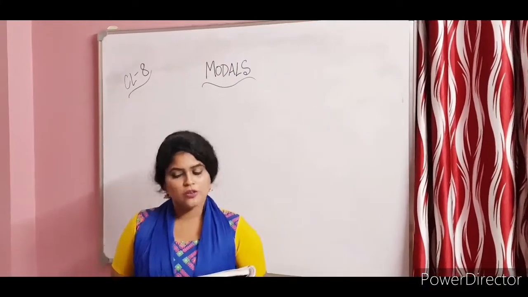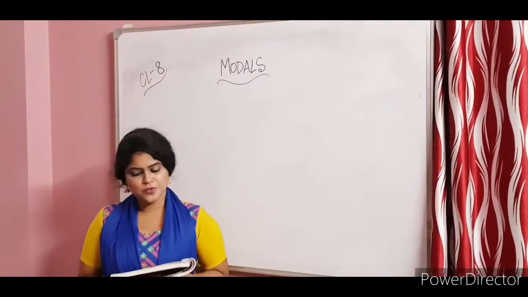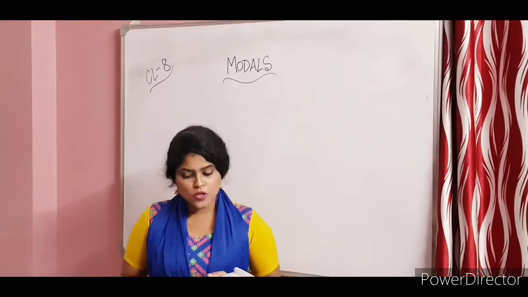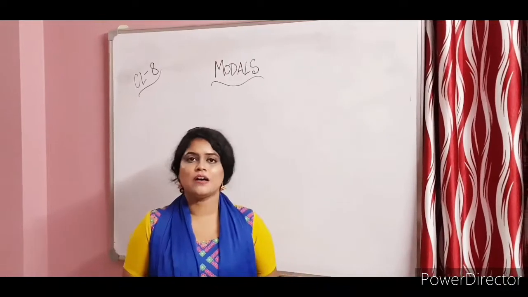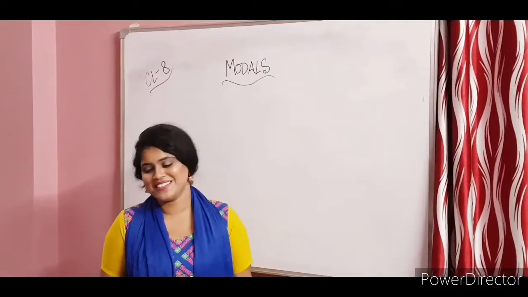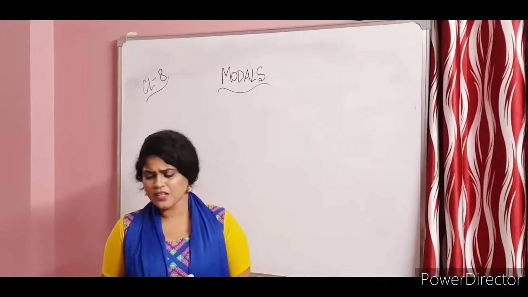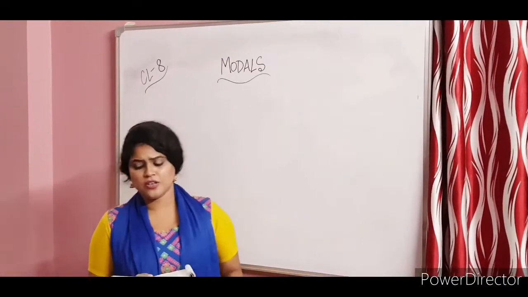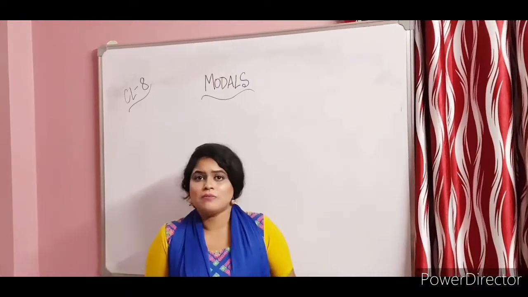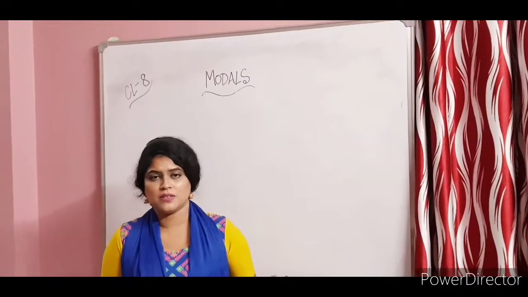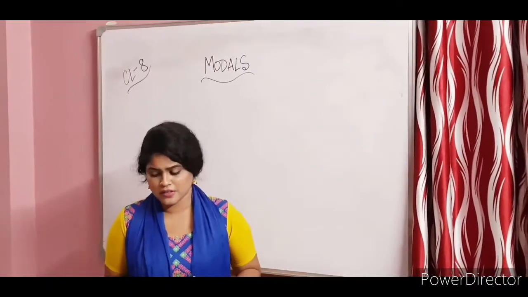Should is used, should not, and the contraction shouldn't. Will not, won't. Would not, wouldn't. May not: it doesn't have any, mayn't. You can't say it that way. It doesn't have a contraction. You have to write may not. Might in the same manner, might not. There's no mightn't. It sounds absolutely incorrect.